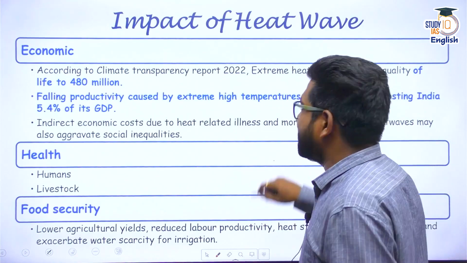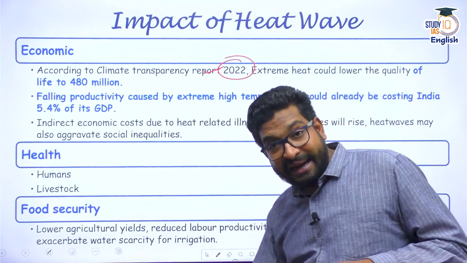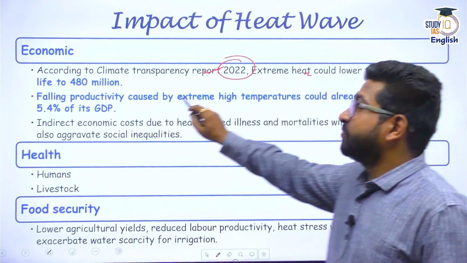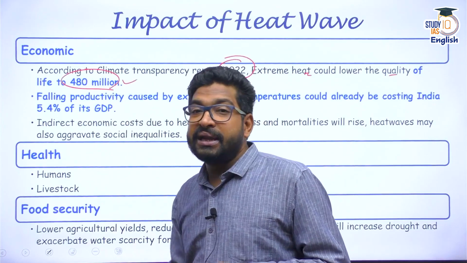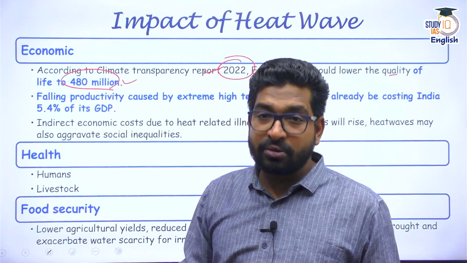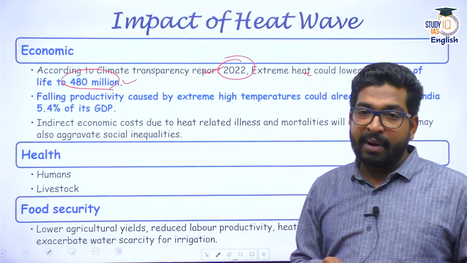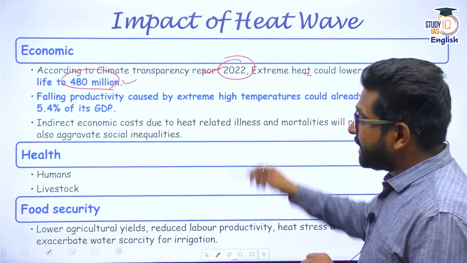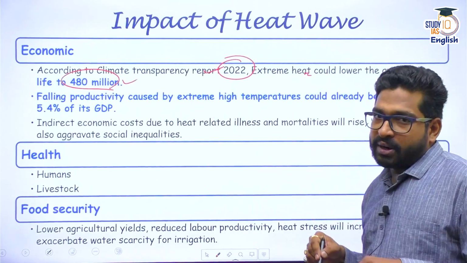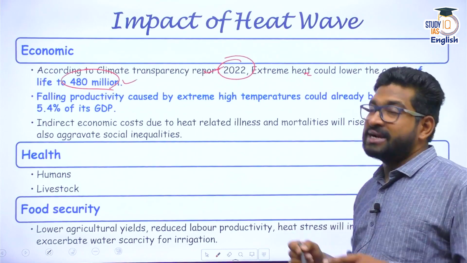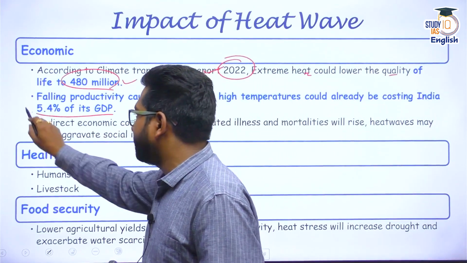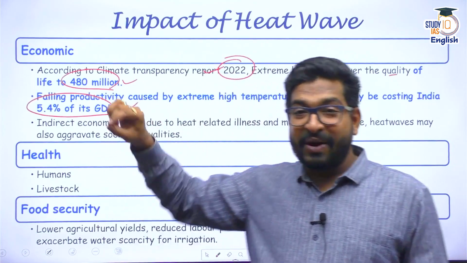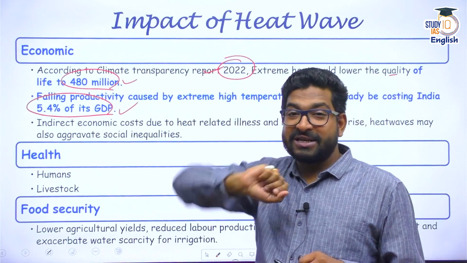There is a report, Climate Transparency Report 2022, which has highlighted that extreme heat waves could actually lower the quality of life of 480 million people in our country. 48 crore people's quality of life would be impacted, especially impacting the poor people. This report also highlights that productivity would be lowered, and this falling productivity can be translated into loss of GDP to the tune of 5.4% of our GDP. That means a minus 5.4% GDP impact because of extreme heat waves every year.